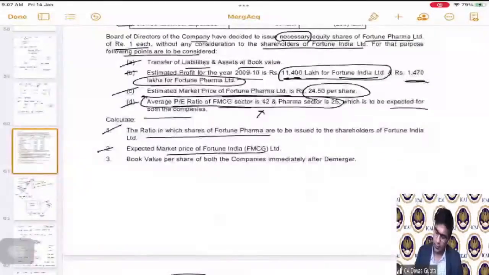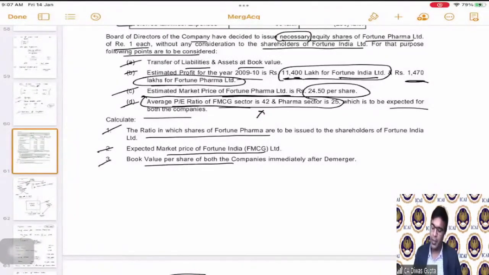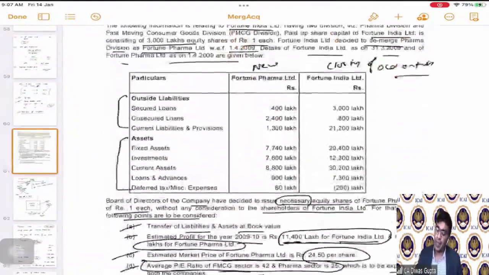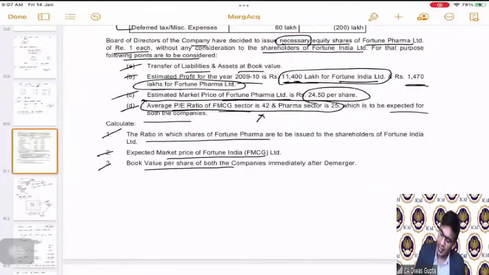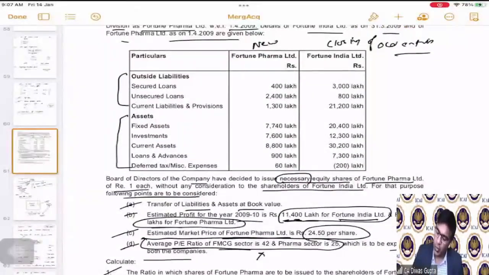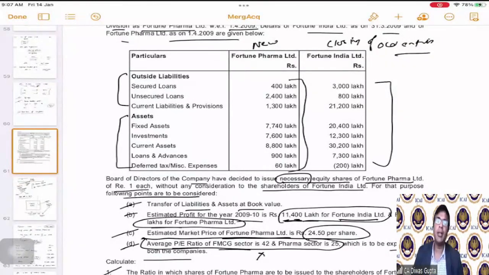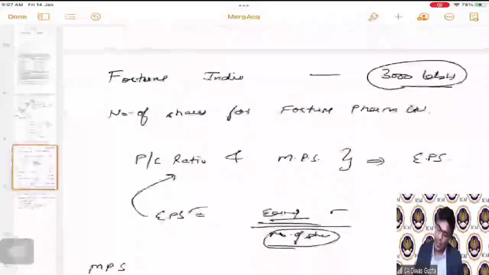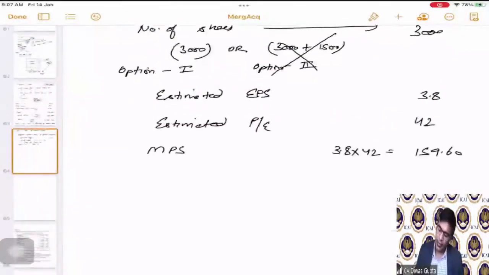Now the next part. Expected market price, and yeah. Now the book value per share of both the companies immediately after the demerger. Now students, here is the catch. They are asking for the book value of both the different companies. Here we are given the total book value before demerger and the book value of the new company formed. We are not given the book value of the company that is remaining after demerger, so we will have to calculate that. See how we are going to calculate that now.